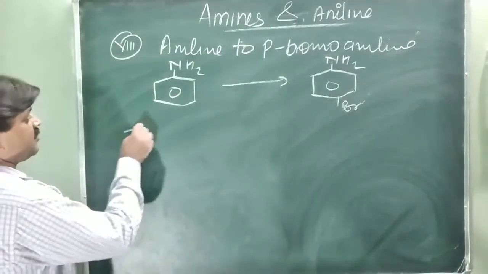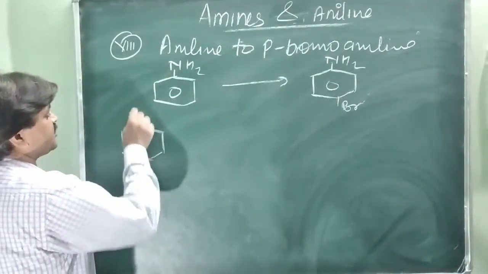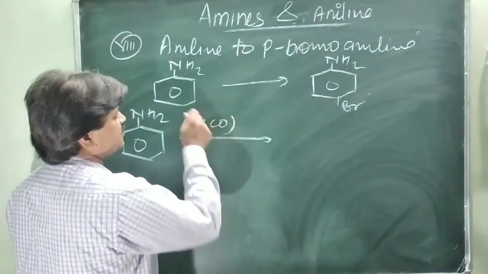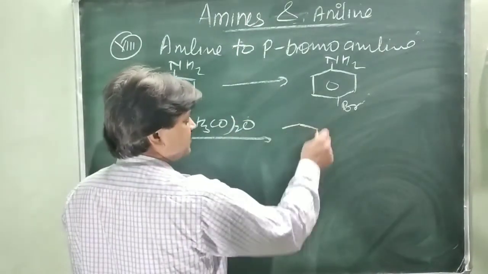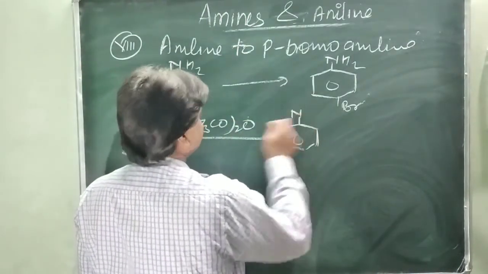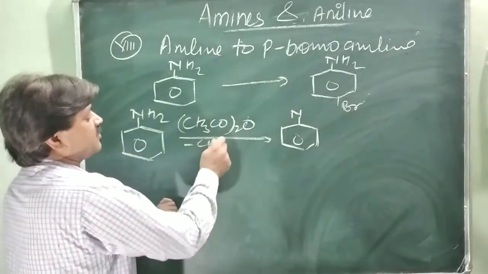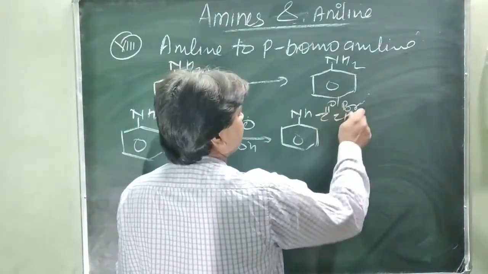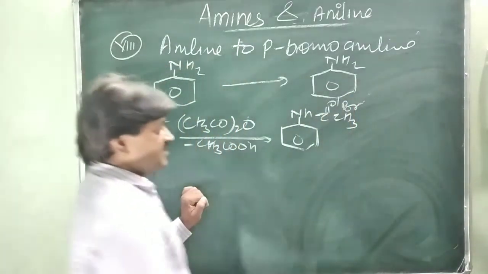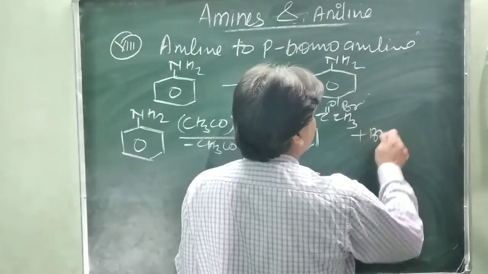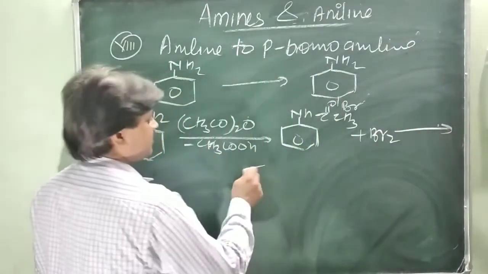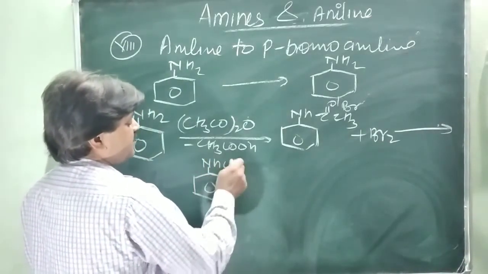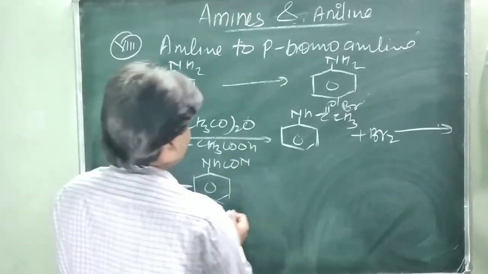So first, the NH2 group is treated with acetic anhydride, (CH3CO)2O, and CH3COOH is released, forming NHCOCH3. Now bromination with Br2: Br attacks the NHCOCH3 compound.